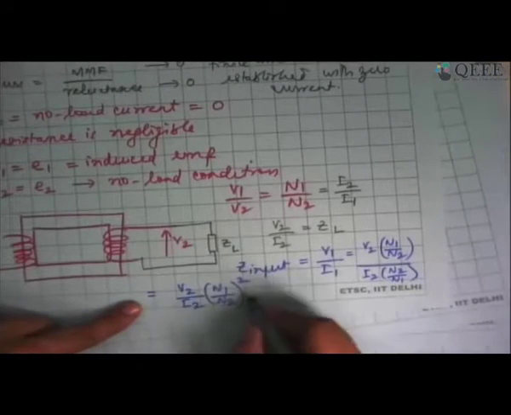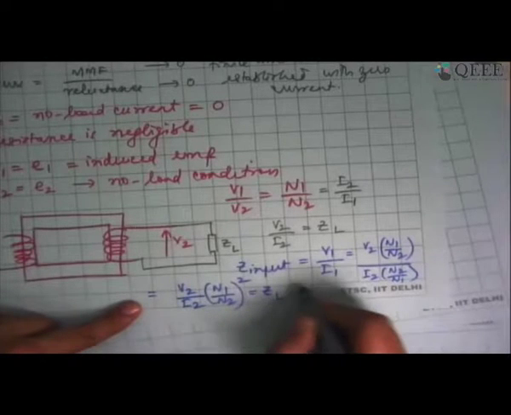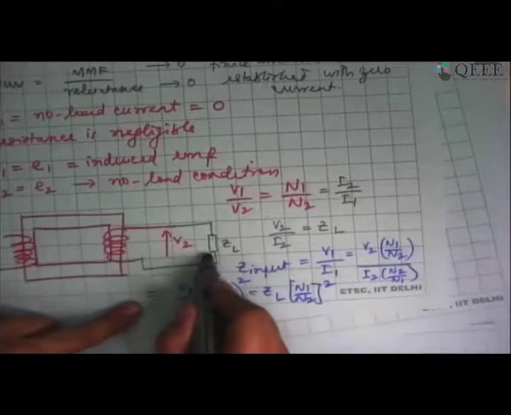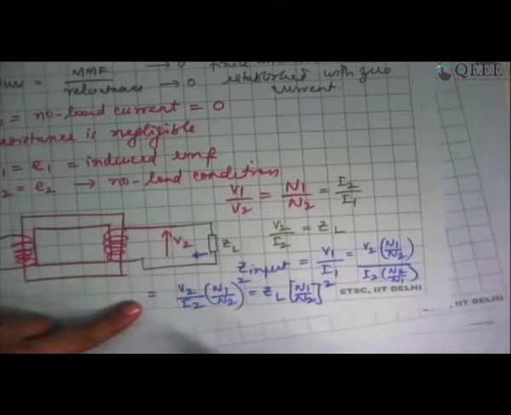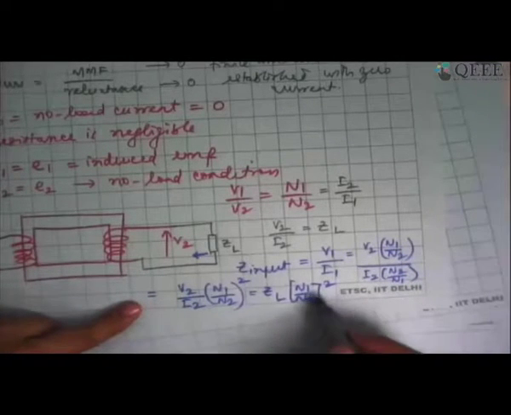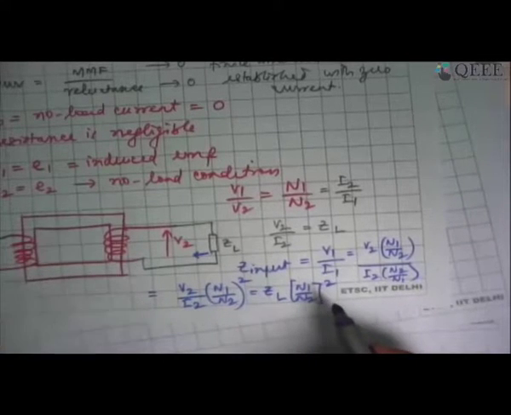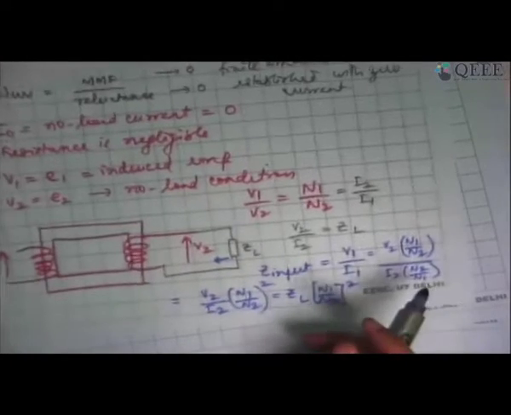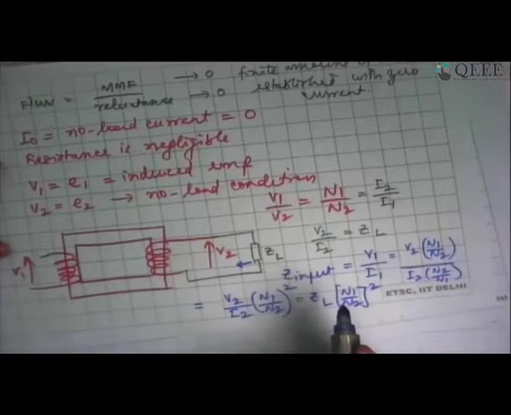Right? So this is actually ZL into N1 by N2 the whole square. So when I transfer ZL to the primary side, it is essentially being multiplied by the turns ratio square. So that when I look at it from the primary viewpoint, the same ZL has to be represented as ZL multiplied by N1 by N2 the whole square. This is because the power is invariant.